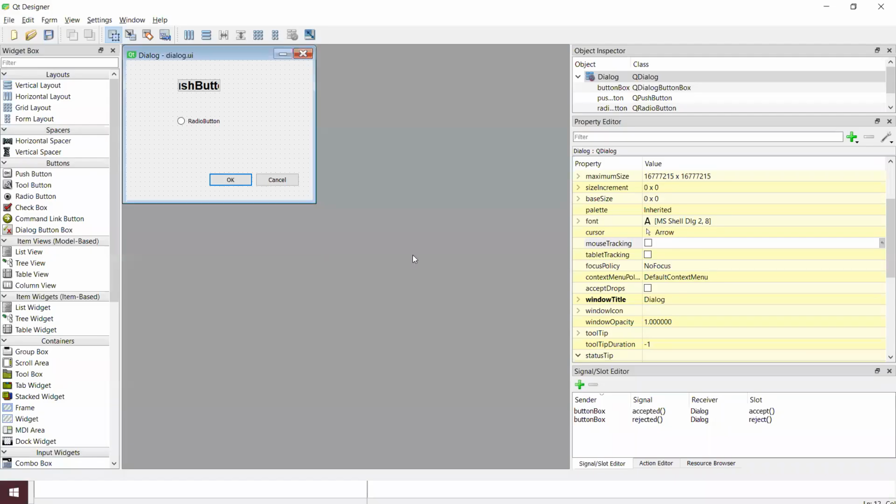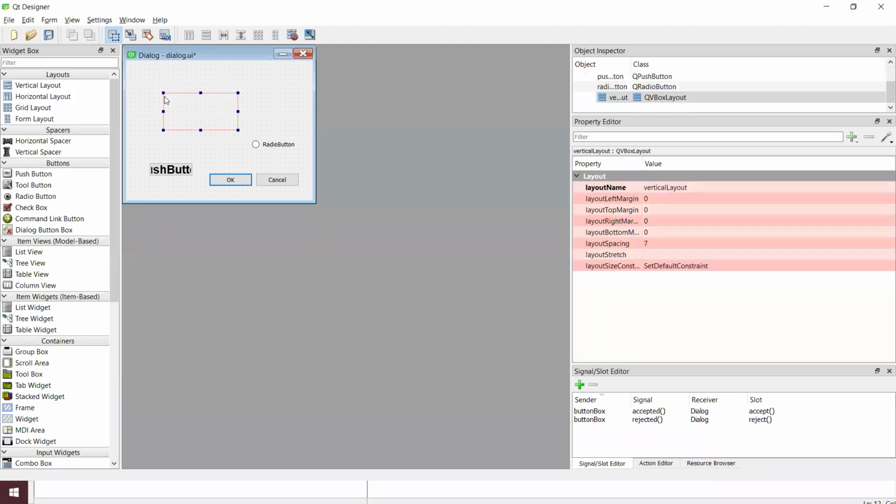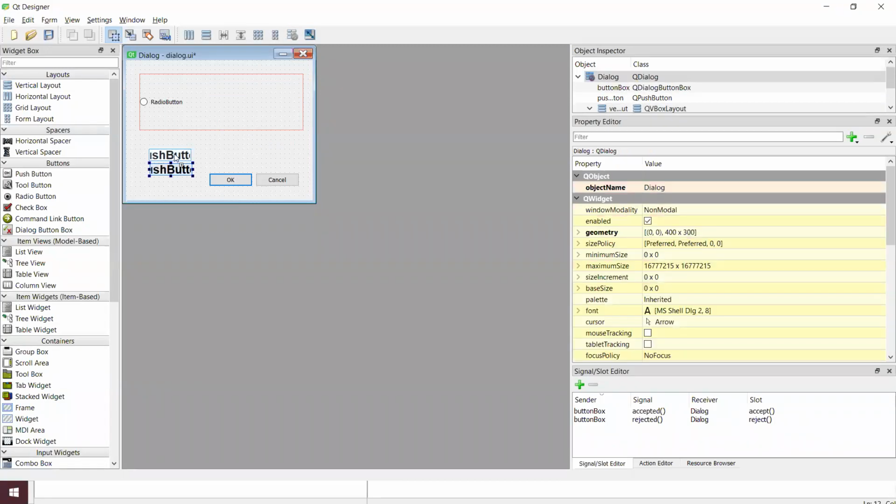Yeah, maybe here, for example, we can design. I'm going to add these two in a horizontal vertical layout over here.